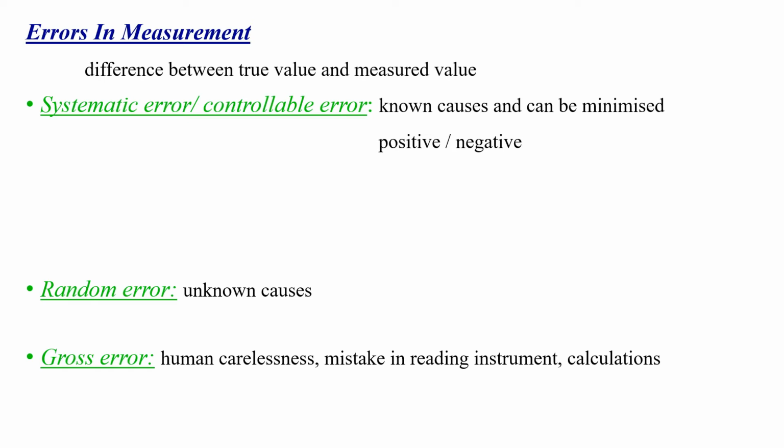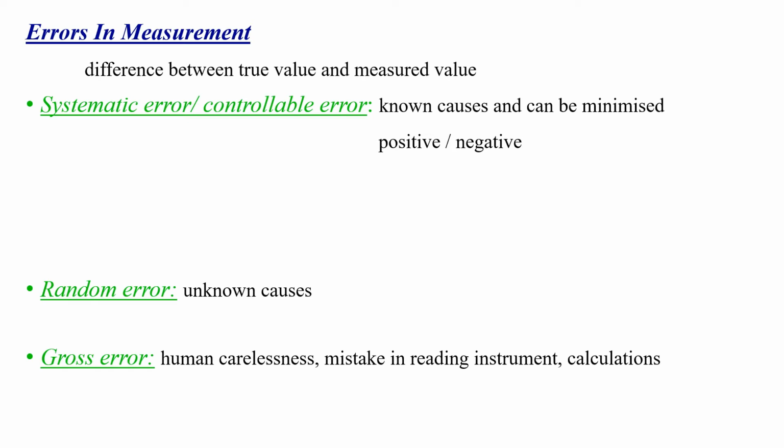So it can be reduced by repeating the observation a large number of times and taking the arithmetic mean. The value obtained by the arithmetic mean of different observations will be closer to the most accurate reading.